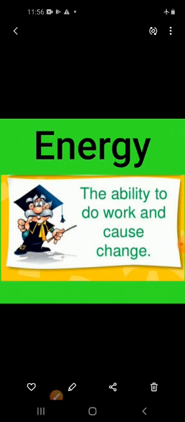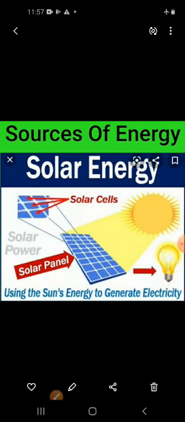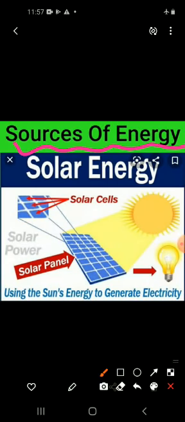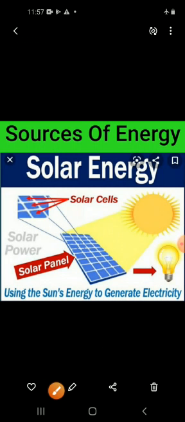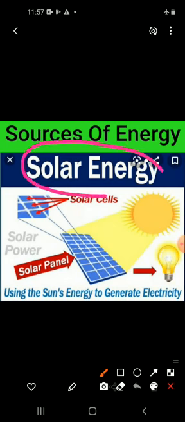There are so many sources of energy. Most of the energy on the earth comes from the sun. Besides the sun, there are some other sources of energy, like wind and water. First of all, we will study about solar energy.